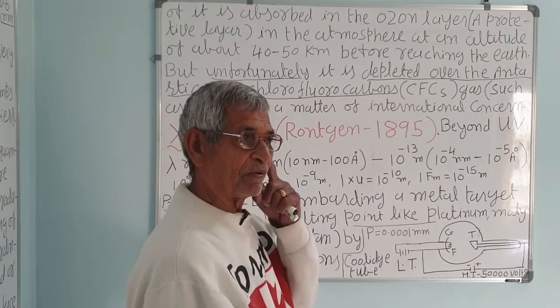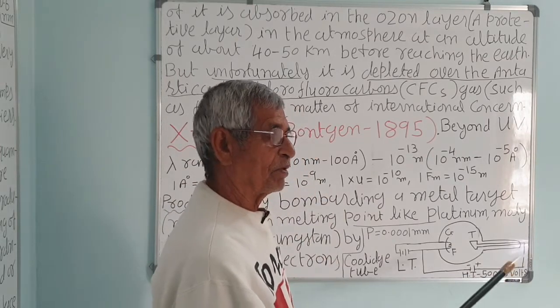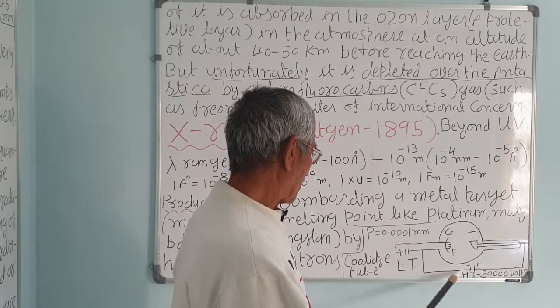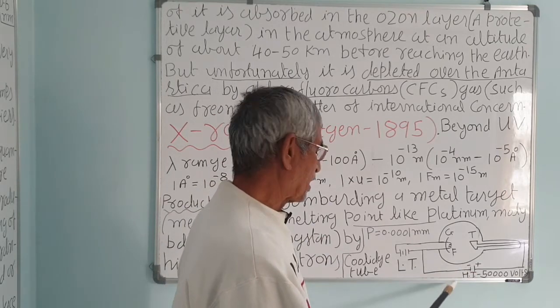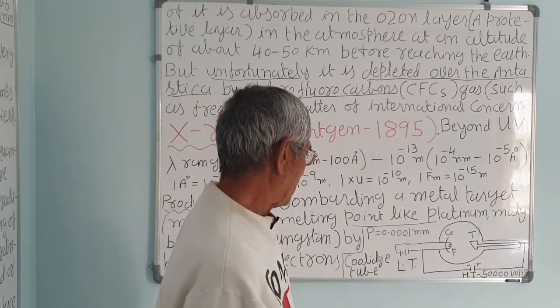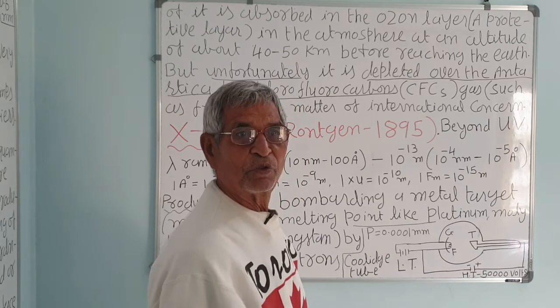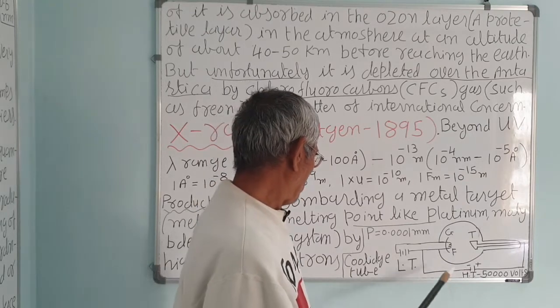We have already studied the induction coil in the Hertz experiment, not the details, but we have shown it. So the secondary is just like a transformer, correct? A very big transformer, that is, high tension is produced in the secondary. The primary is connected with the 220 volts input AC.